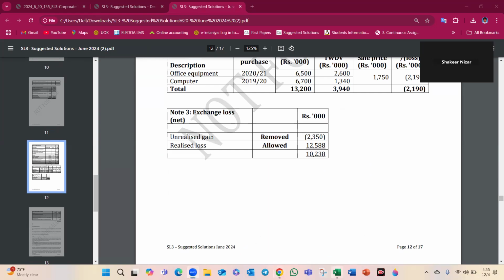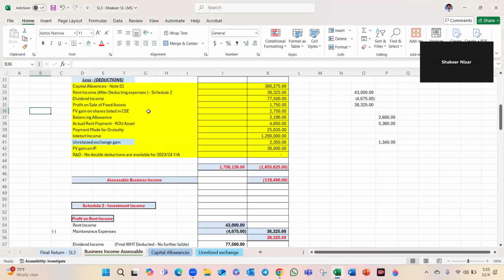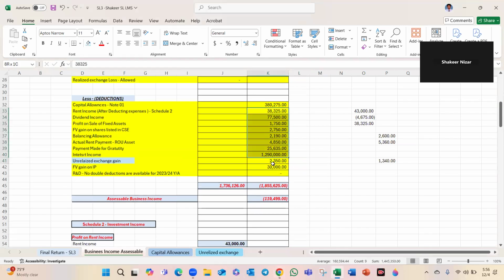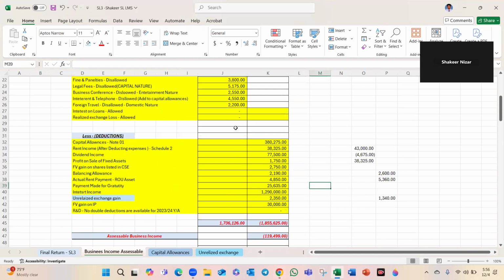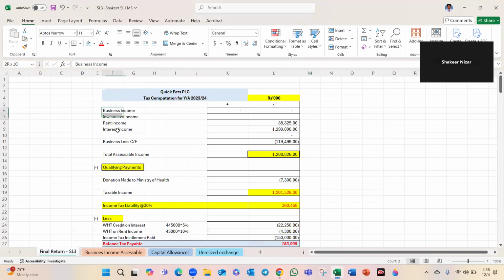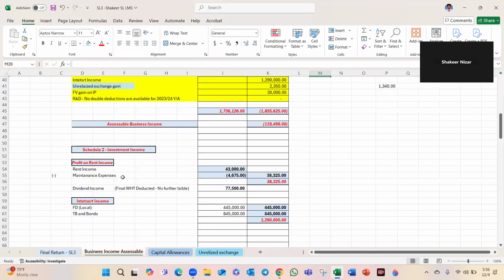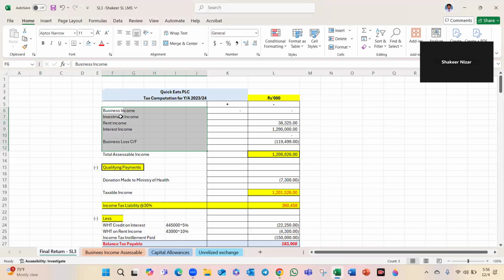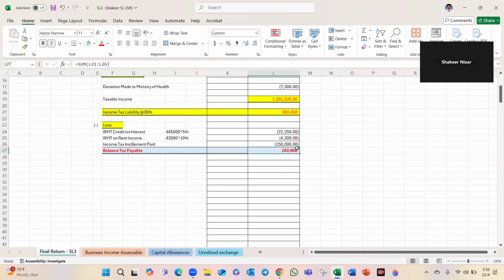Here you can see the 2350. Within unrealized gain, it is removed. Realized loss allowed. Unrealized gain has been added, so we remove it. The 1350 realized loss is deducted again, 12588. In the investment income section, rent income, dividend, interest, 1290, this set comes here. The investment section has no business income, there is a loss, accessible income, qualifying payments. This set is the answer.